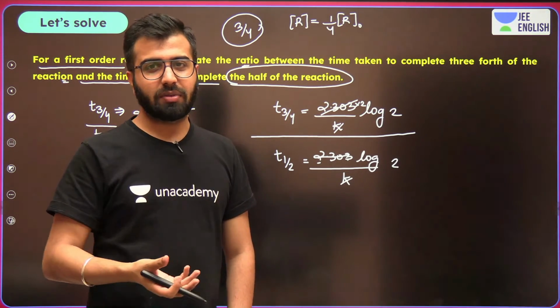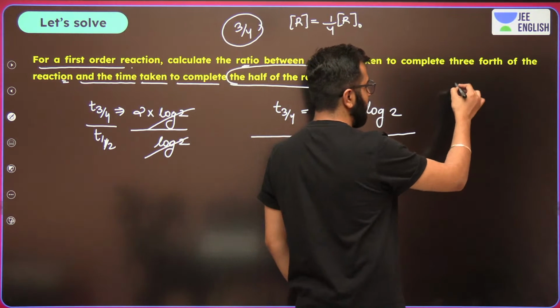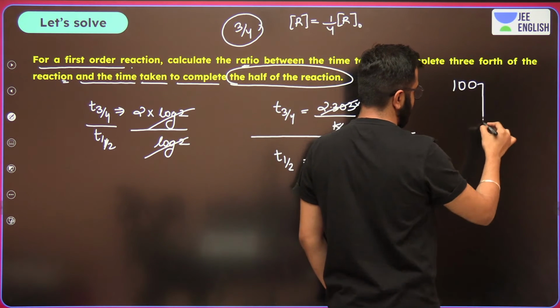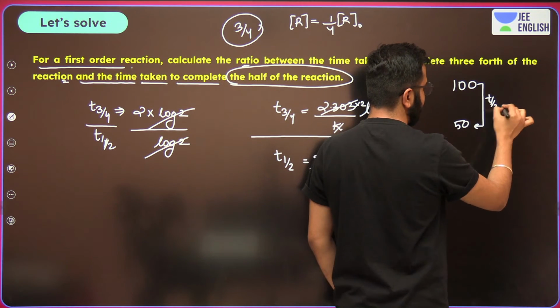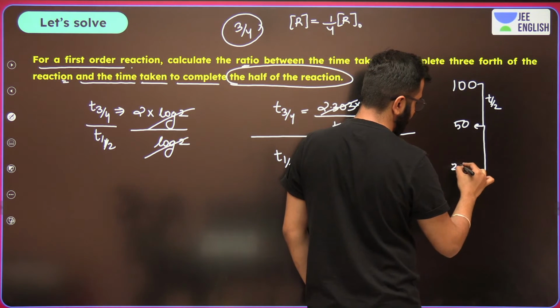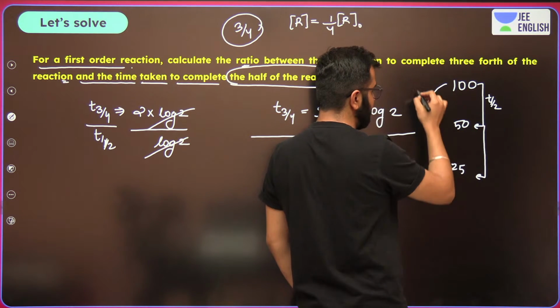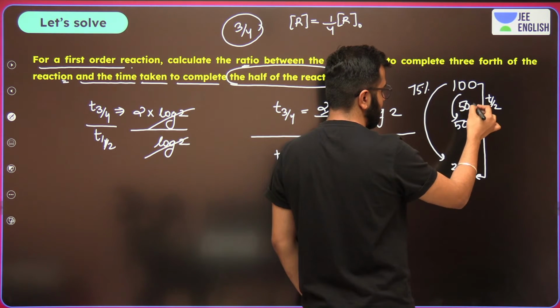Yes. I'll tell you something. Just remember, if you take 100 moles and you make it 50, how much time? 1 half-life. And from 50 till 25, is this the 75% completion? Is this the 50% completion?